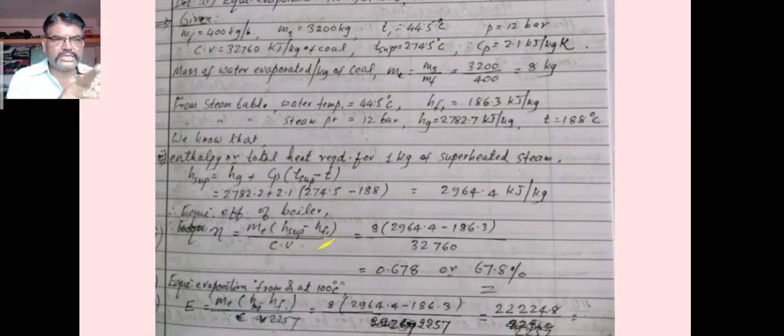So this is the next numerical. A coal fired boiler plant consumes 400 kg of coal per hour. The boiler evaporates 3200 kg of water at 44.5 degrees Celsius into superheated steam at a pressure of 12 bar and 274.5 degrees Celsius. If the calorific value of fuel is 32760 kilojoules per kg of coal,